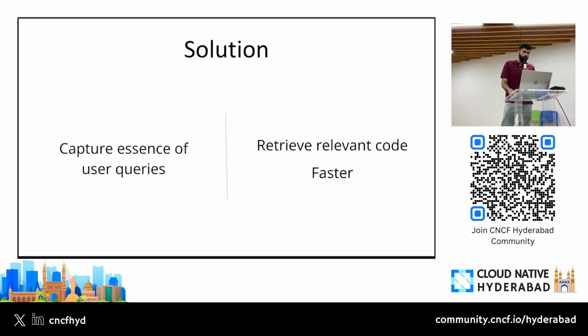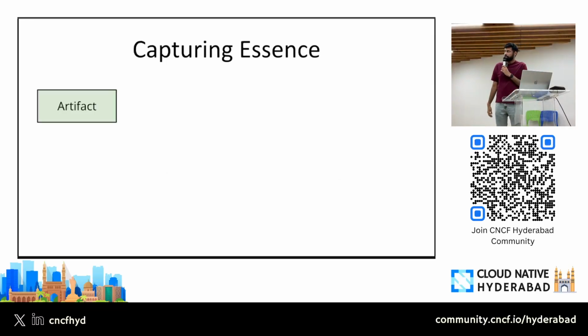So let's try to see how we can actually capture the essence of my code base, not just the keywords, not just the file names, but the actual essence, the meaning of what I'm actually trying to do in those code files. For example, you have a certain artifact, right? In our case, we are talking about a coding agent. So let's say the artifact is the code repository that you have.